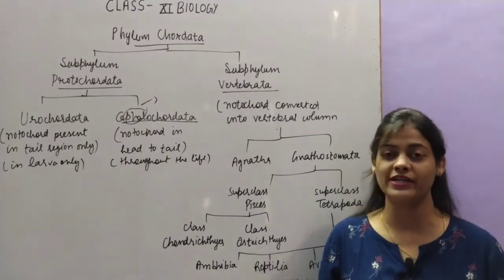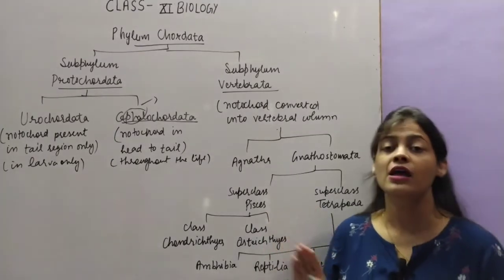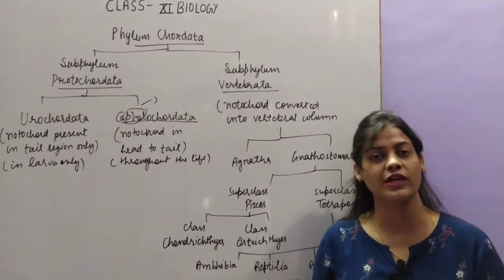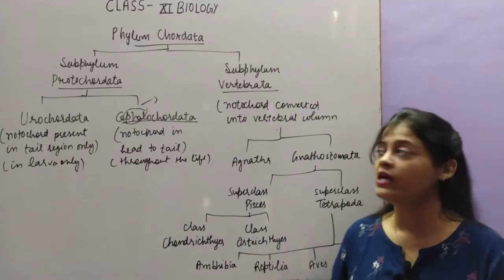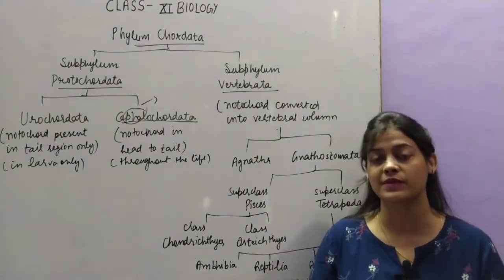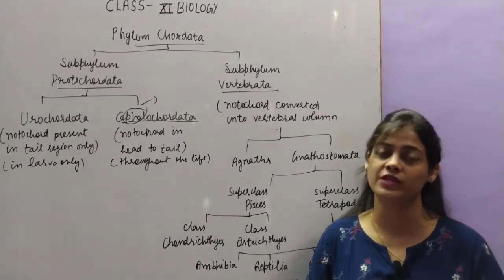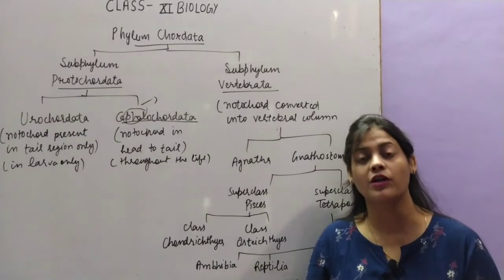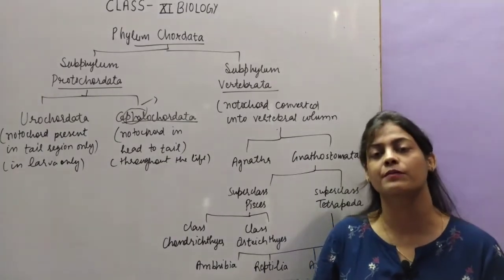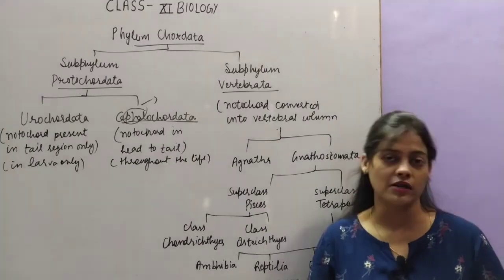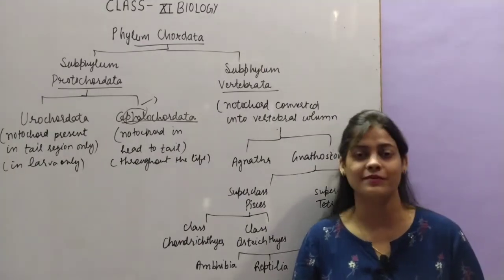The notochord provides them support and keeps the body straight, but the vertebral column is the only structure through which we can bend and stand on our body. So this is the key feature of vertebrates. Vertebrata is named so because they have a vertebral column in their body, which has originated from the notochord. In their embryonic stage there is a notochord, but in the adult stage it becomes the vertebral column. That is why they are called Vertebrata.